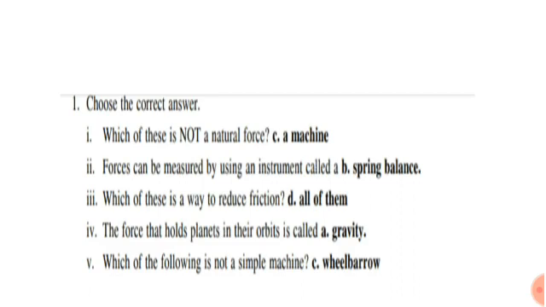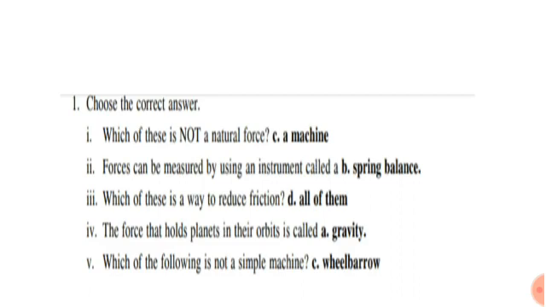Second question: force can be measured by using an instrument called a. The options are summer balance, spring balance, autumn balance, winter balance. So the correct answer is spring balance. Third question: which of these is a way to reduce friction? The options are lubrication, oil, grease, all of them. So the correct answer is all of them.